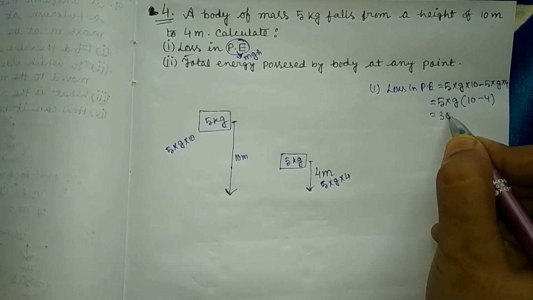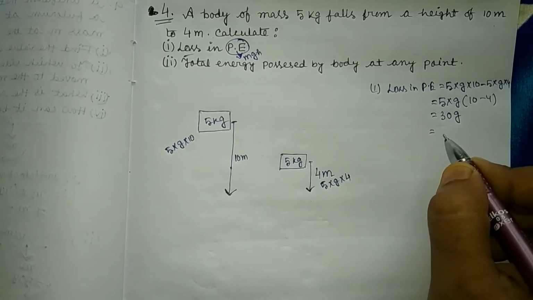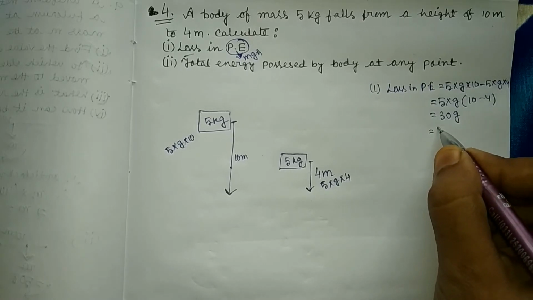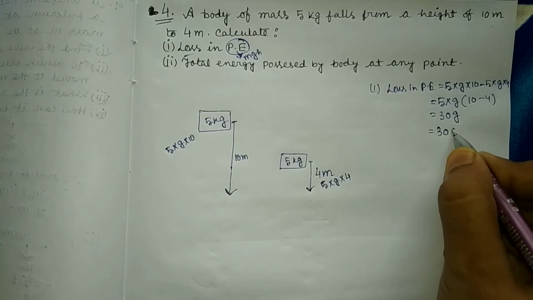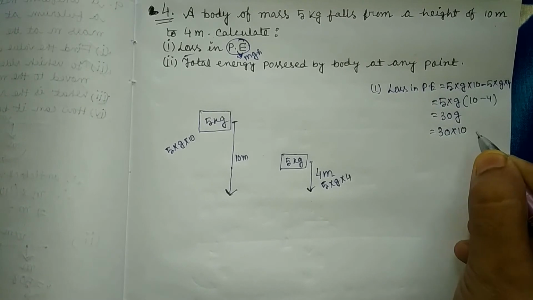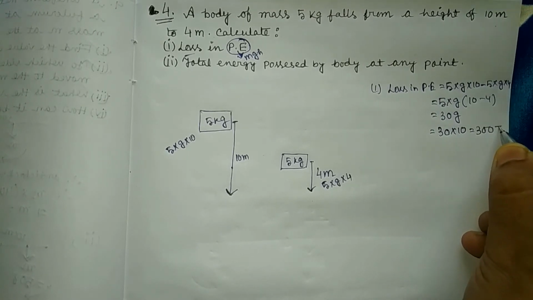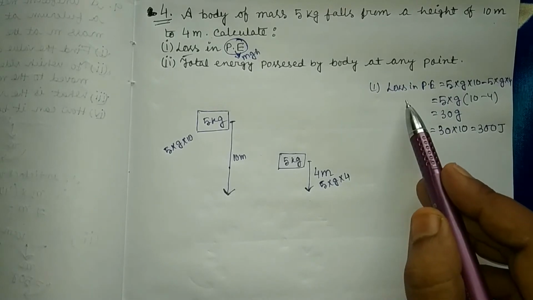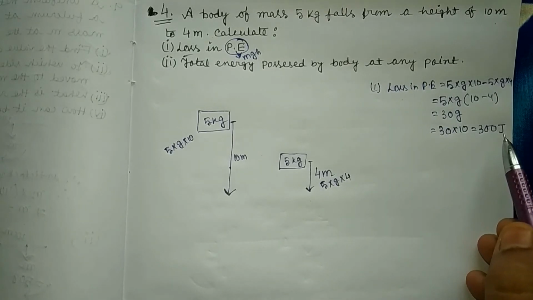That equals 30g. So as g equals 10 meter per second square, it will be 30 into 10 equals 300 joule. So loss in potential energy equals 300 joule.